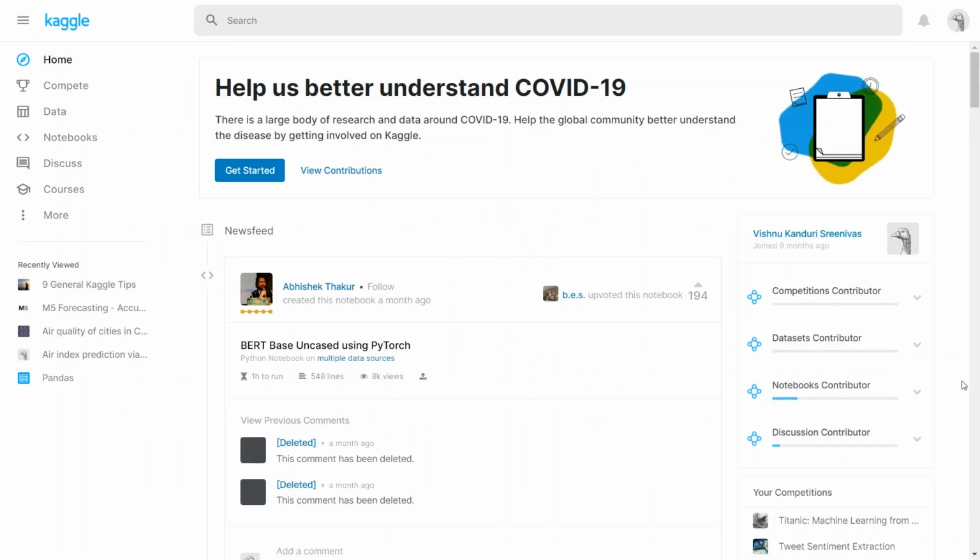Let me start off by taking a tour of the Kaggle platform. You can find this platform at www.kaggle.com. If you don't have an account yet, you can click on register. If you already have an account, just sign in with your credentials.